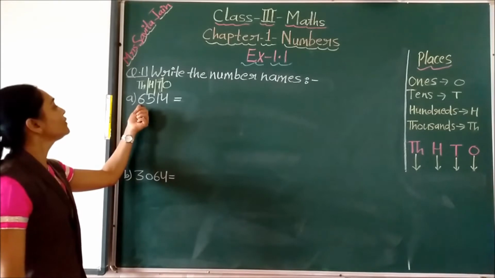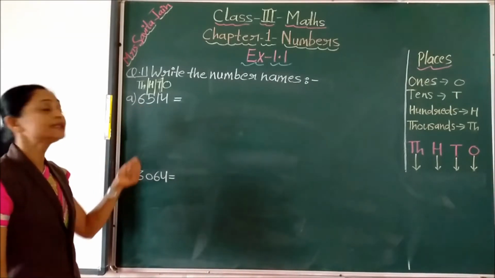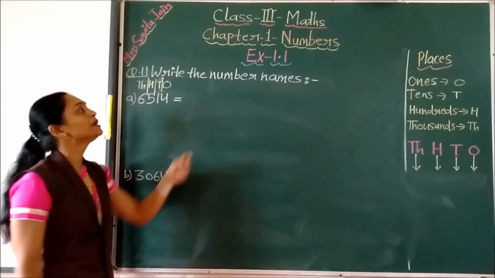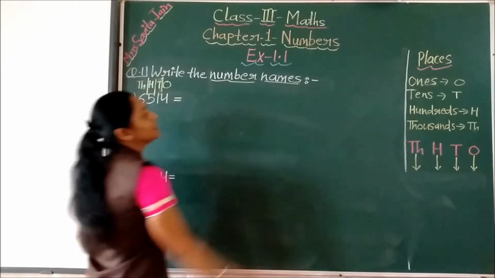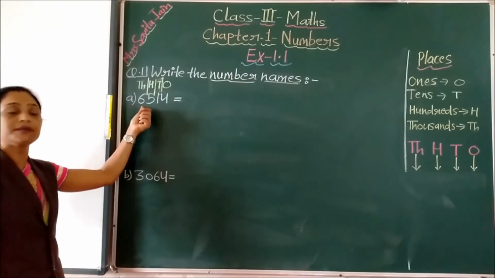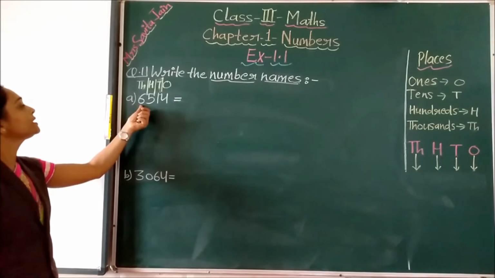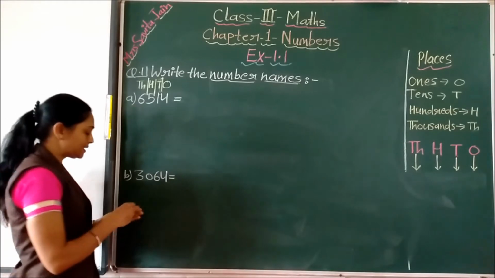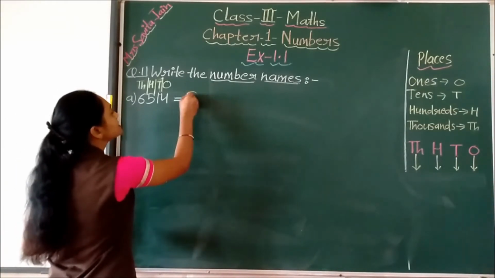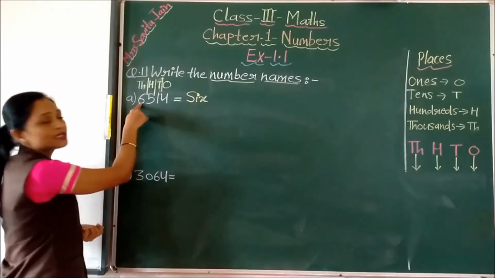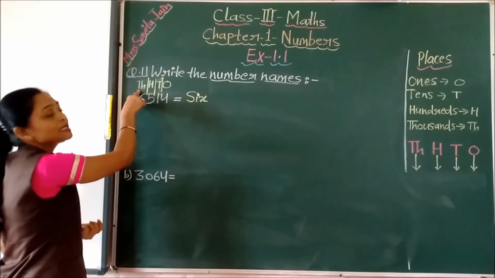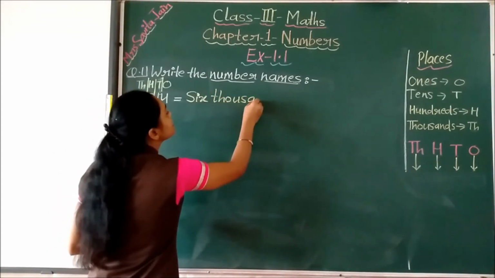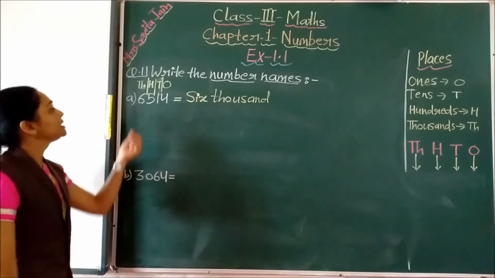Yes children. So we will start with the first digit that is written on the thousands place. We have to start always writing the number name from the front. Yes children, we have to start from the front. We have to start with the first digit. So here it is thousands place. So first we will write the name of the digit. What is that digit children? That is 6. Yes children, this is 6. What is written here? 6. Then what is the place? Place is 1000. So we will write the name of the place. 6000. Yes children.